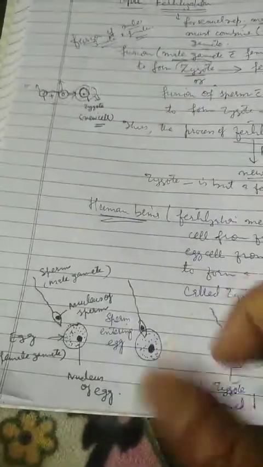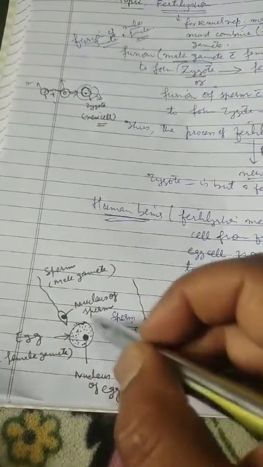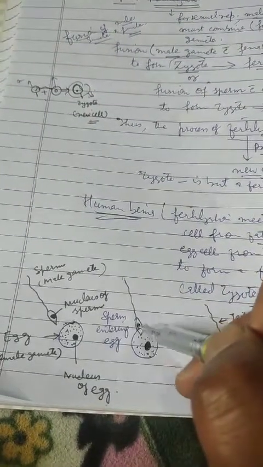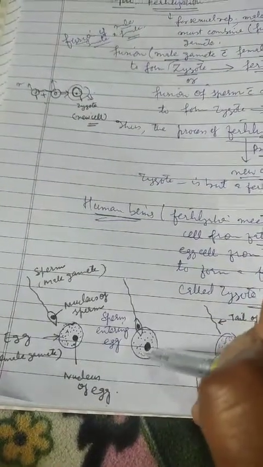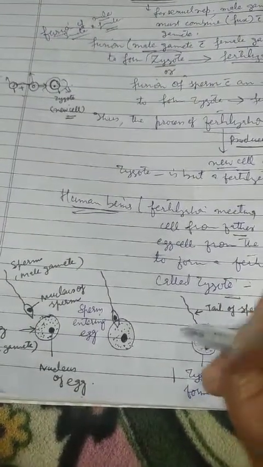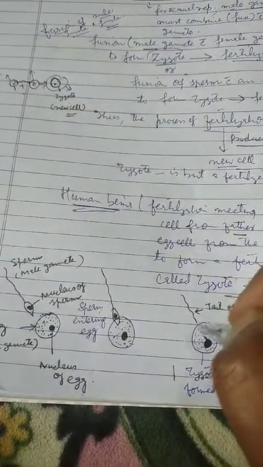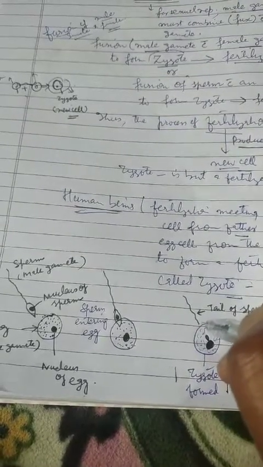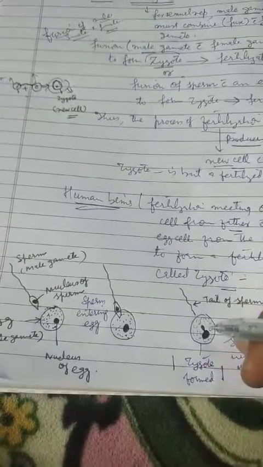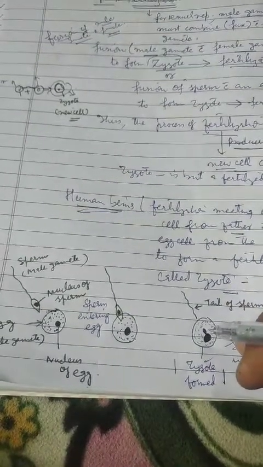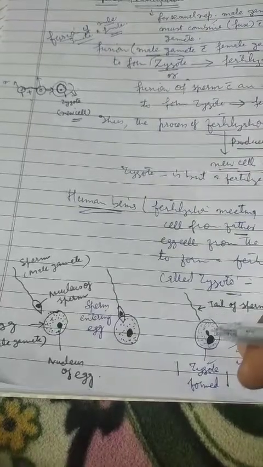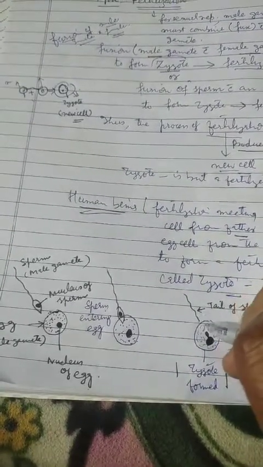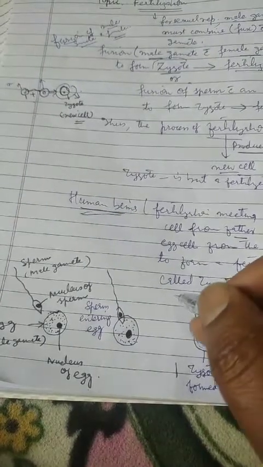Here you see it diagrammatically. The egg is a round structure, and you see the sperm here. Then you see this sperm trying to enter the egg. Ultimately, the sperm succeeds in entering the egg, but it leaves its tail behind. But let me tell you, there are millions of sperms, and they try to get into the egg, but only one lucky sperm makes it to the egg. And when the sperm enters the egg, it leaves behind its tail.